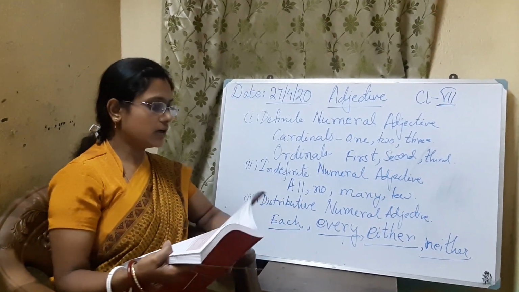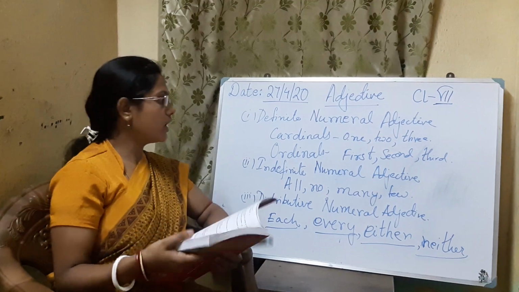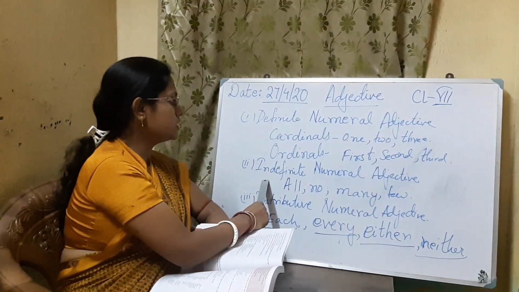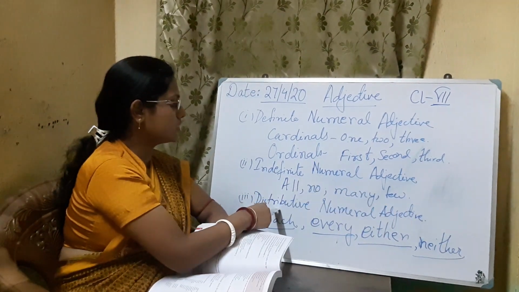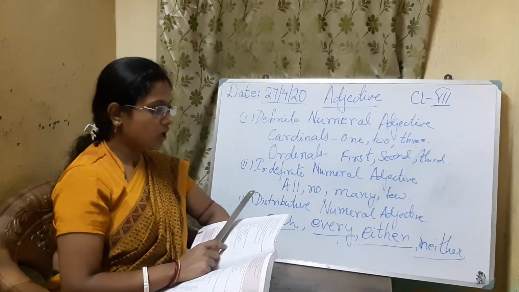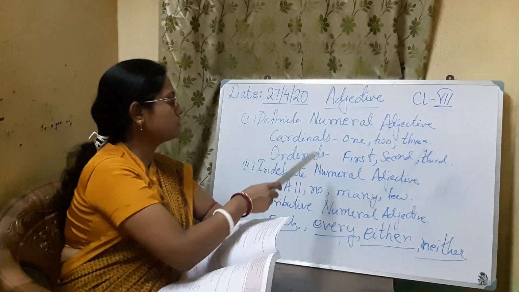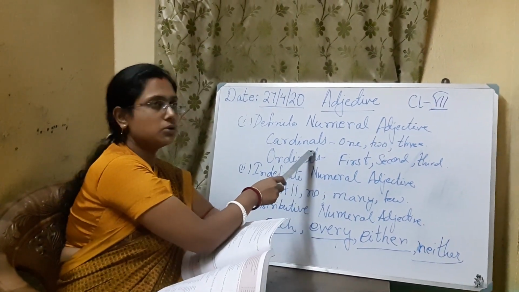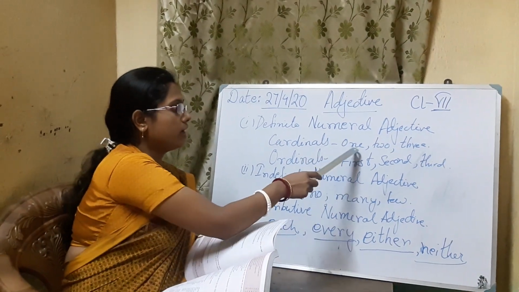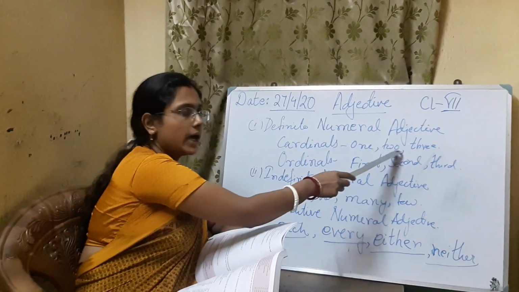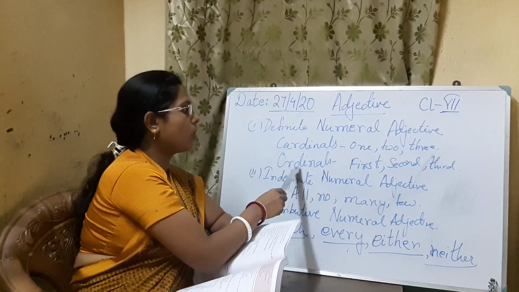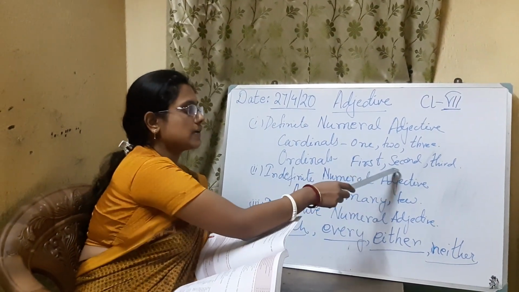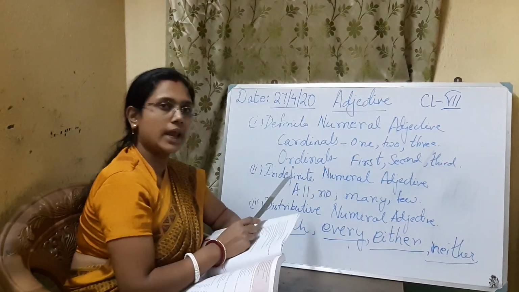See, in the adjective of number, there are definite numeral adjectives, look at the board. Then there are indefinite numeral adjectives and there are distributive numeral adjectives. Now, for the definite numeral adjectives, there are two types, that is cardinals and ordinals. And here in cardinals, you know that cardinal numbers means when we refer to 1, 2 and 3. And in ordinals we refer to the positions, the first position, the second position, third, fourth, fifth, like this.